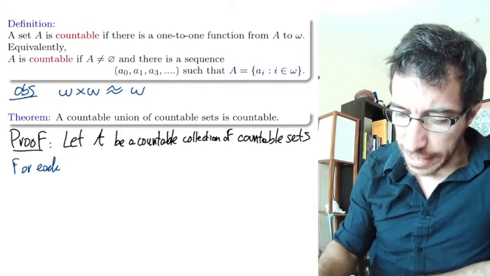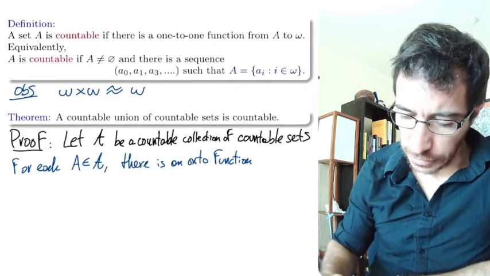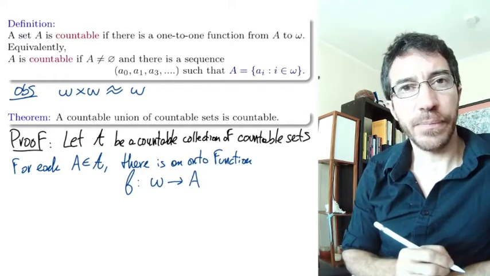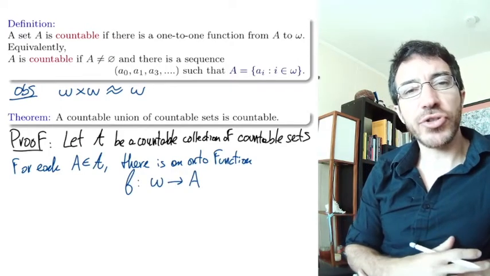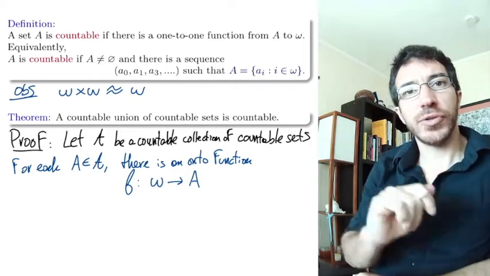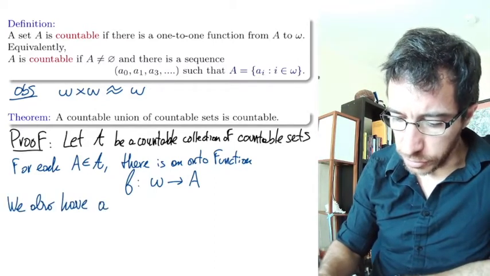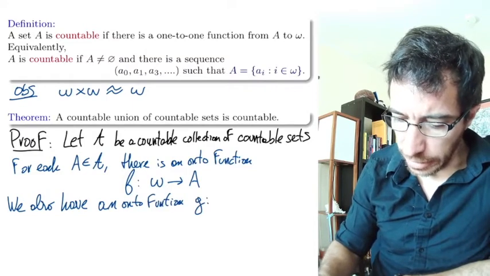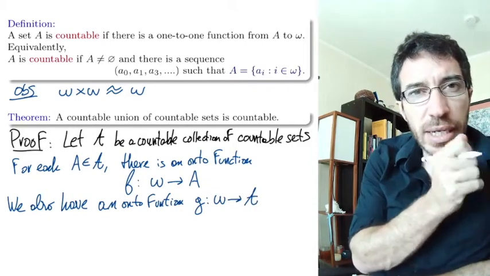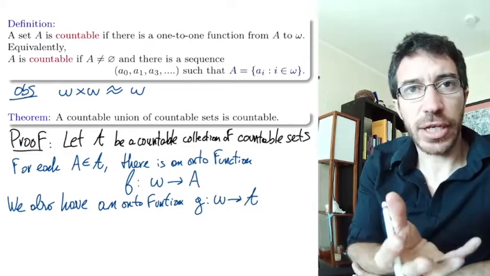So for each a that belongs to A, there is an onto function f from omega to a, right? And now what we want to do is put these functions all together into a function from omega times omega to the union of A. So we also have an onto function g from omega to the collection A. That means g assigns each element in omega, each natural number, a set within the collection A.